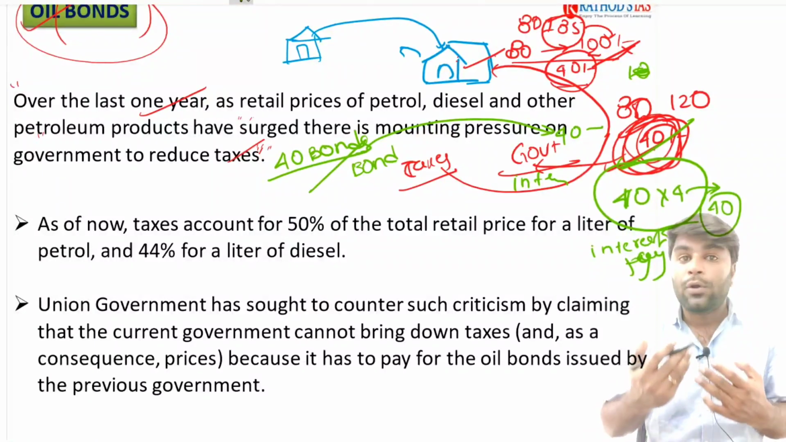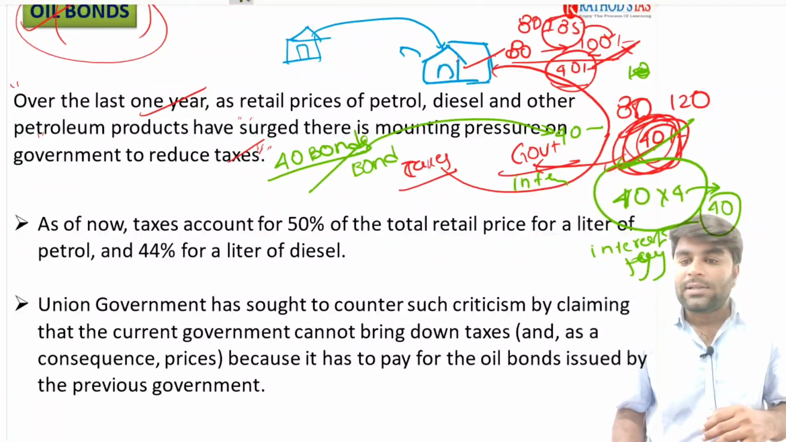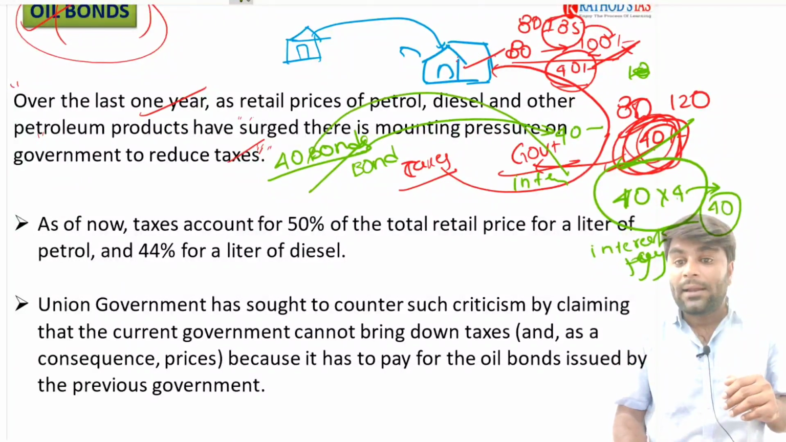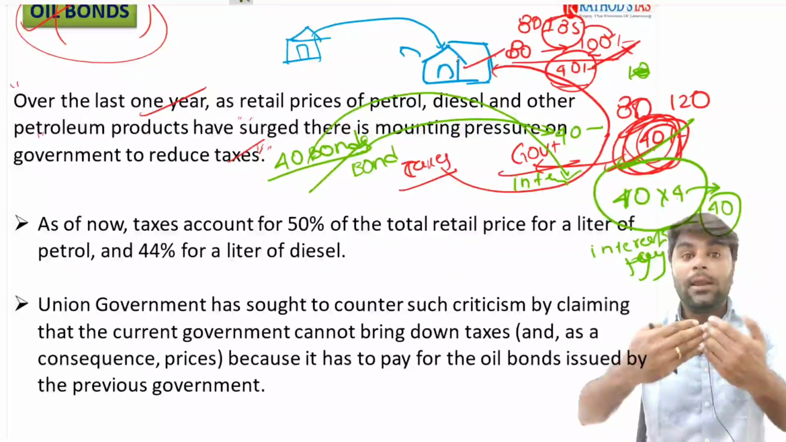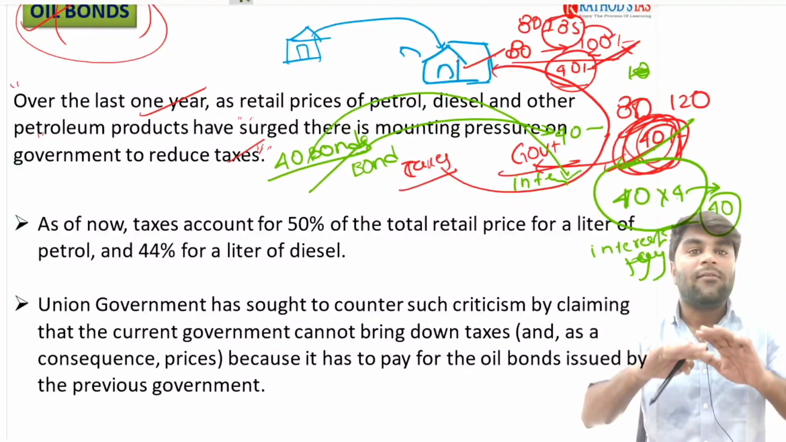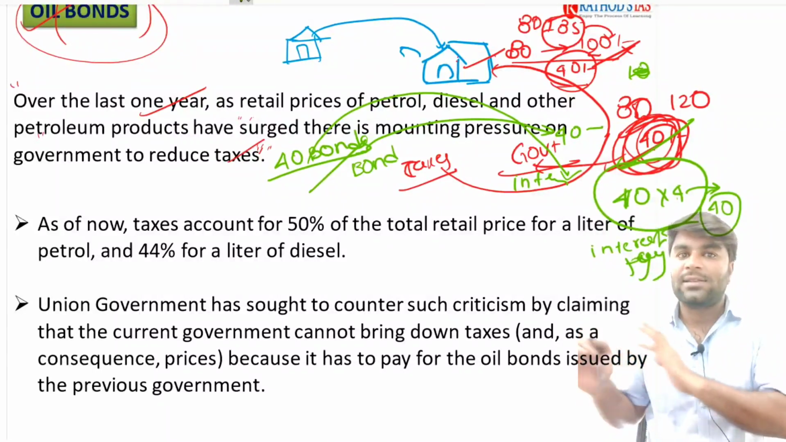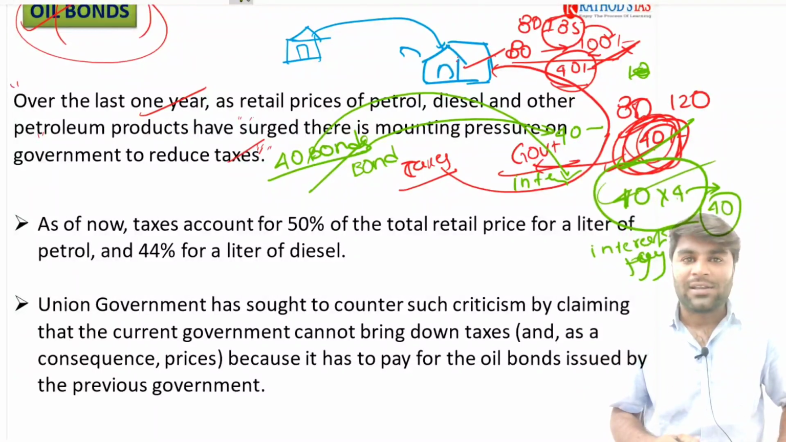As you know, the bond is going to hold some interest rate. So, in such a way, observe, the burden of immediately paying the 40 rupees to the oil companies will be eliminated. Slowly, the government is going to pay that 40 rupees in 4 years' installments to the oil manufacturing companies.